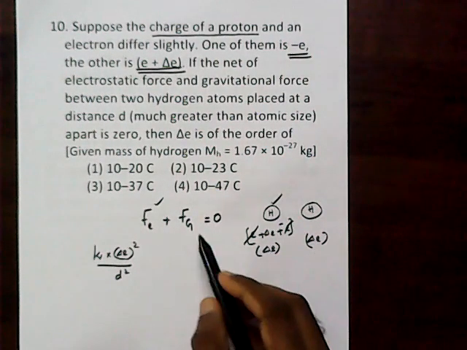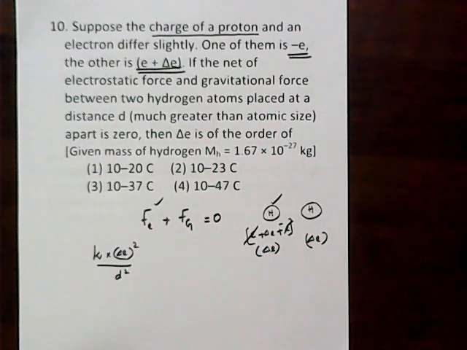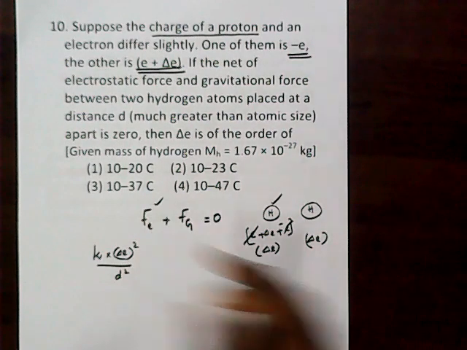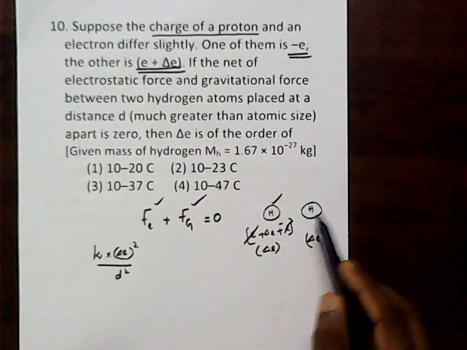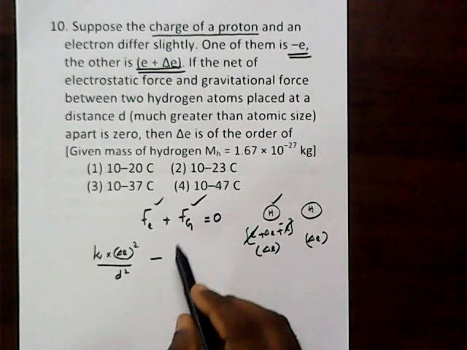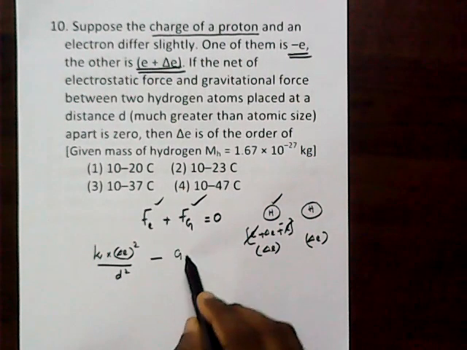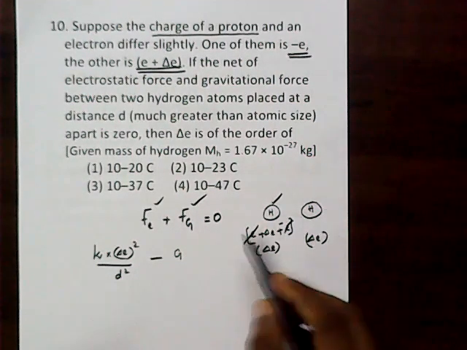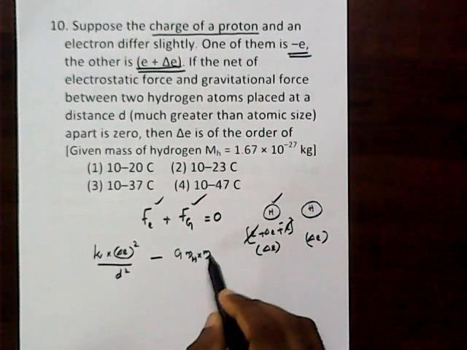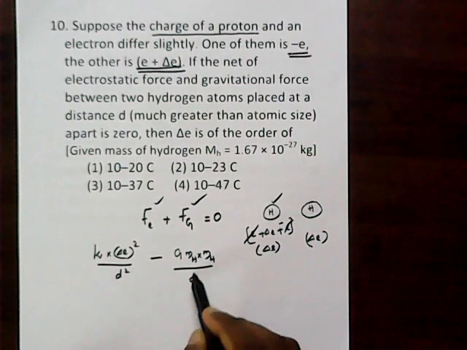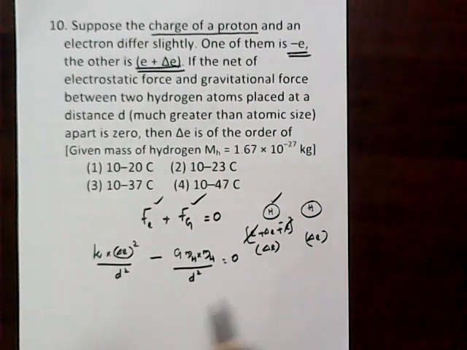That is a repulsive force, but because of the mass there should be a gravitational force of attraction, G into mass of hydrogen into mass of hydrogen divided by separation square, and the sum should be equal to 0.